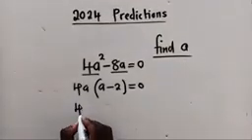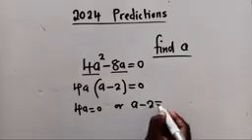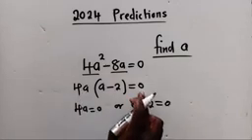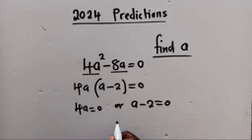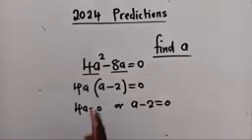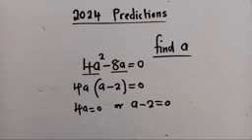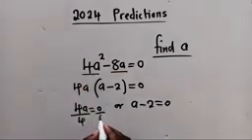And then you say 4A is equal to 0, or A minus 2 is also equal to 0. Remember, quadratic equation. We get this equal to 0, also this equal to 0. And by the way, you must know that the highest power gives you the number of solutions you're supposed to get. Since you've got a power 2 here, we're supposed to get 2 answers. So this you divide by 4 both sides.